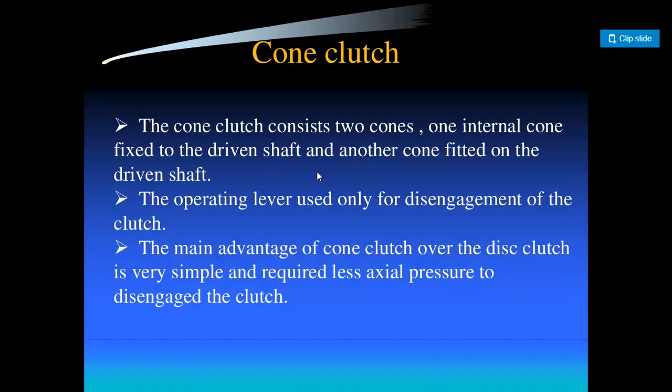But in cone clutch, the two shafts are already engaged always, so we have to use the power just for disengagement of the disc. So the power requirement is less, and also less axial pressure is required to disengage the clutch. This is the main advantage of cone clutch over the disc clutch.